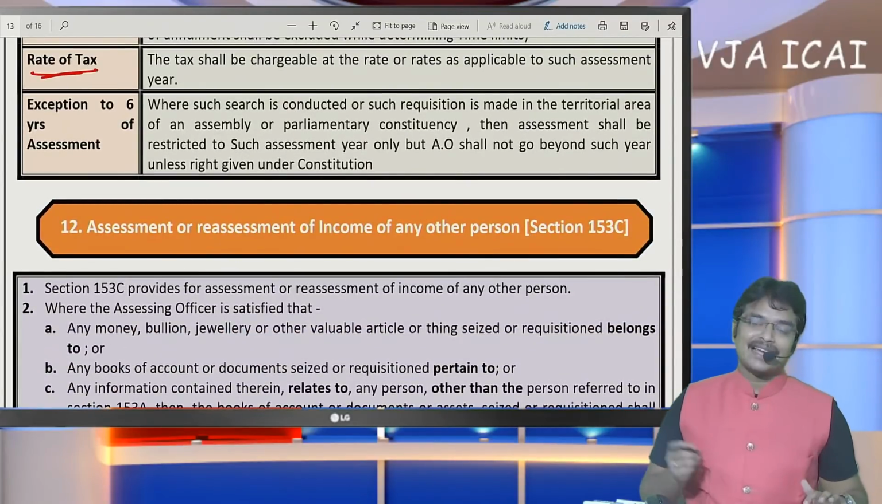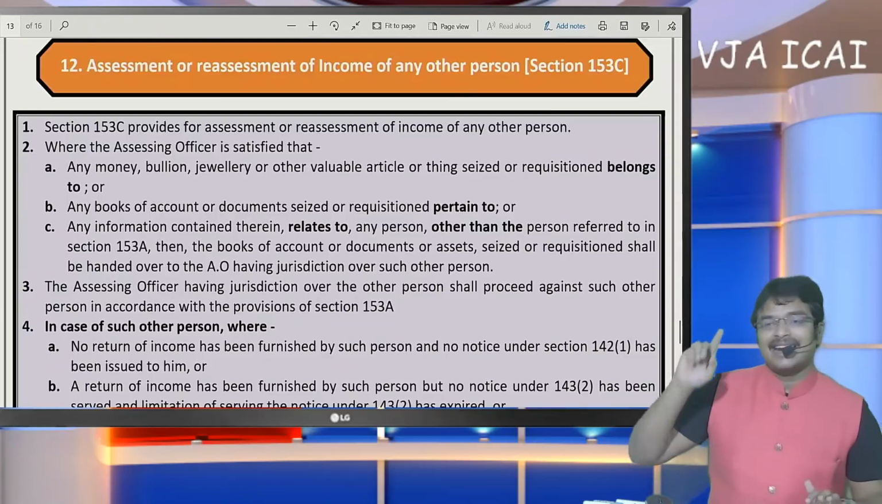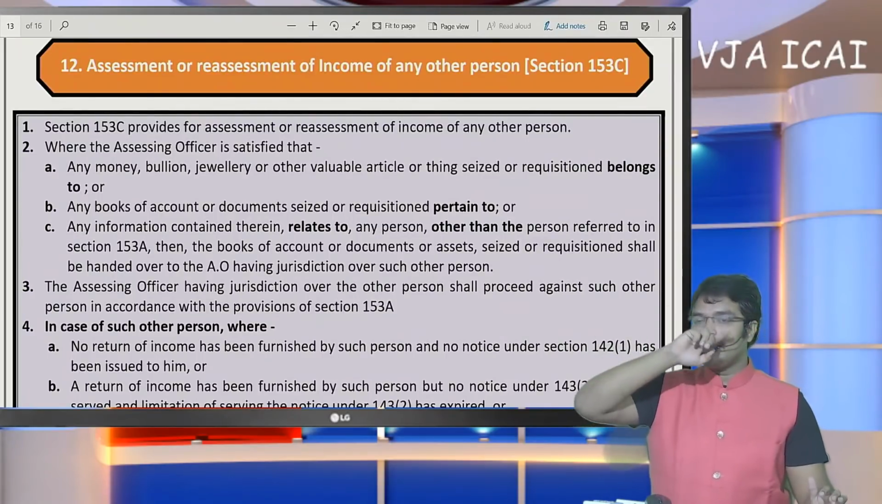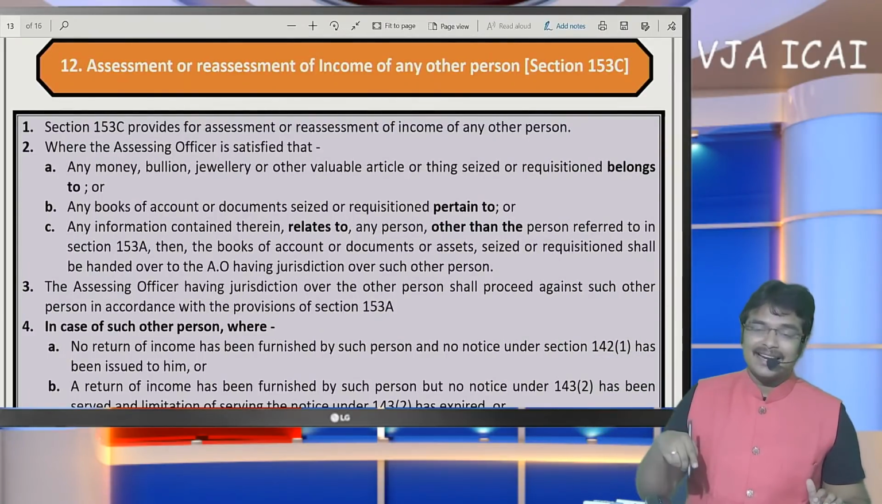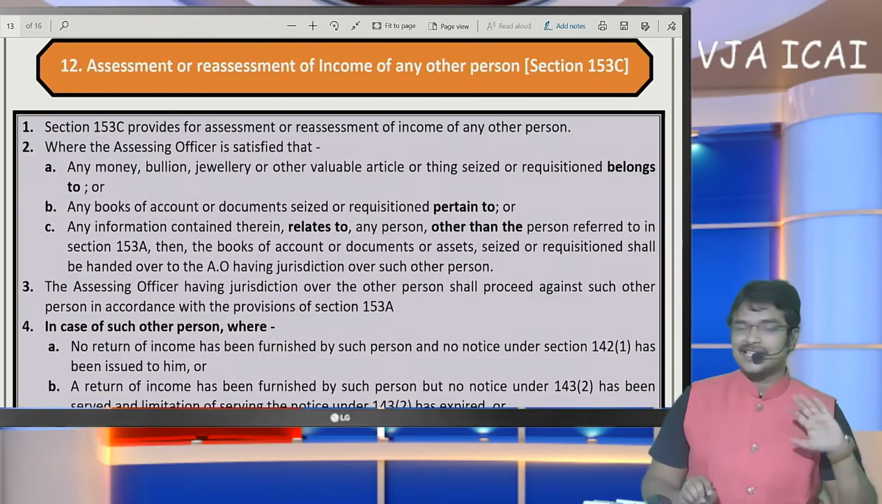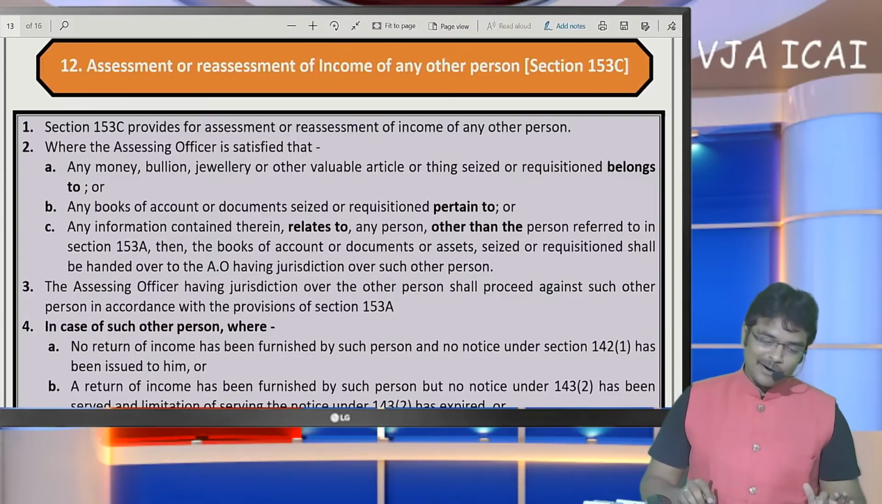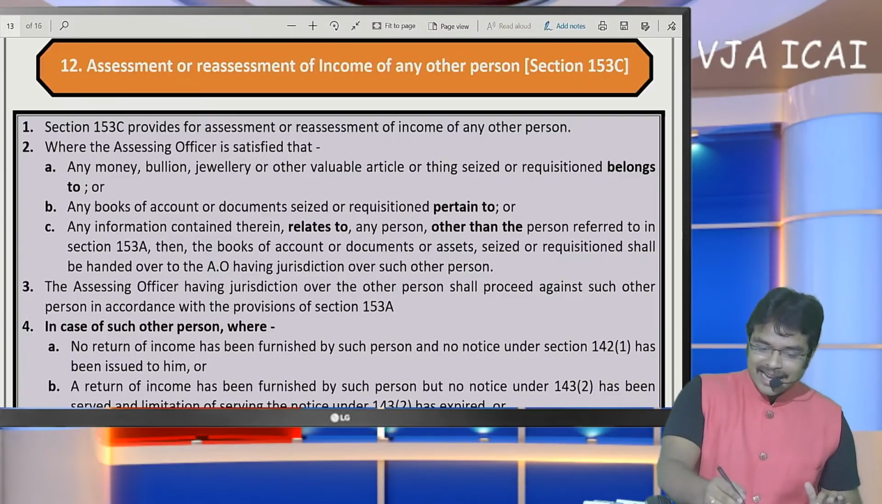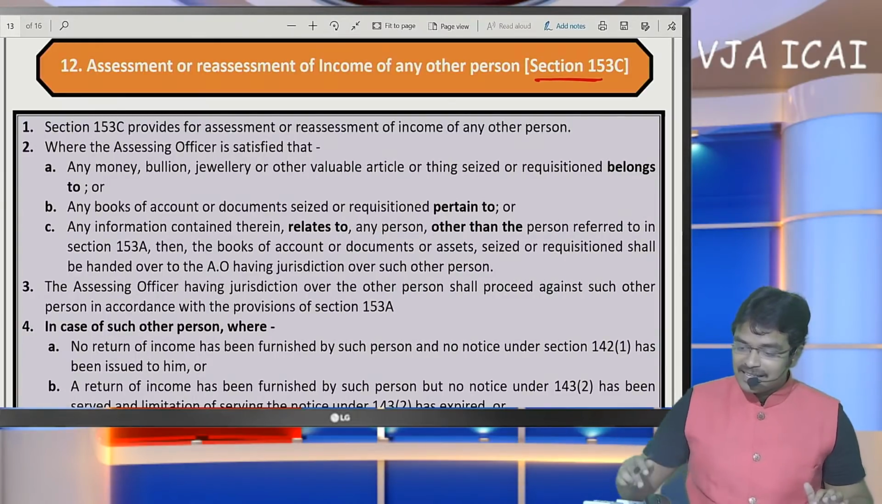What is the rate of tax for those assessment years? The rate which is applicable for that year only. Even though search has been executed in the current year, current year tax rates will not be levied for the last 6 years. The rate with respect to the assessment year will only be charged. Okay. And next, coming to section 153C.